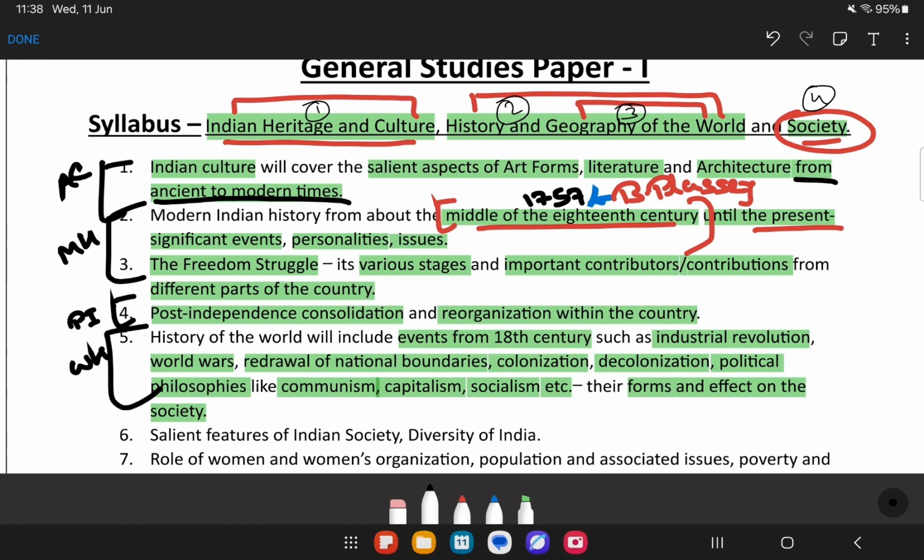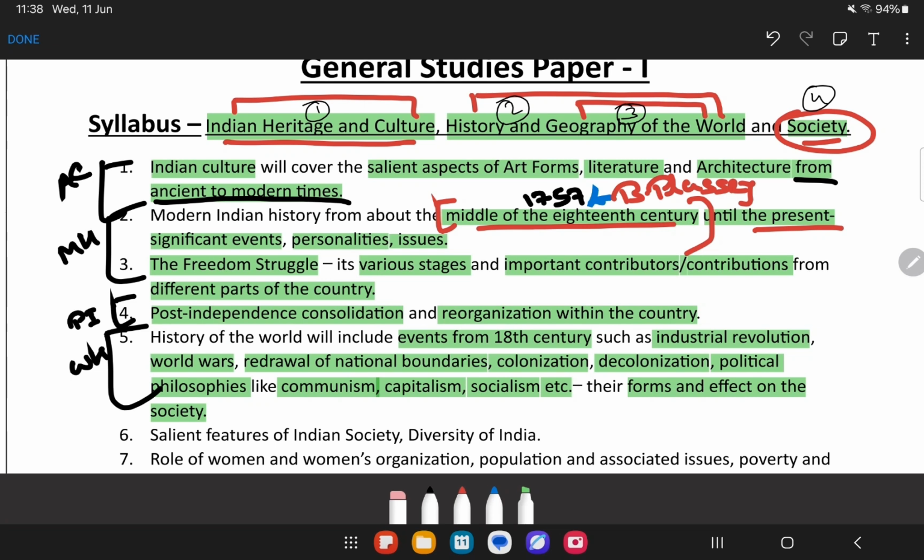Now recently many archaeological sites are being discovered, so we need to know about those details. That is why they have mentioned that from ancient to modern times, which will include our medieval times as well. So now if we go through the questions, let's see how the questions are coming.